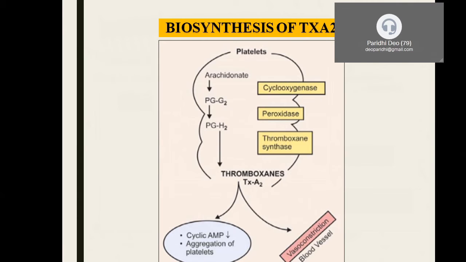Now coming to the thromboxane. I told you all these three are prostanoids. Now how are these thromboxanes synthesized, apart from prostaglandins and prostacyclins?